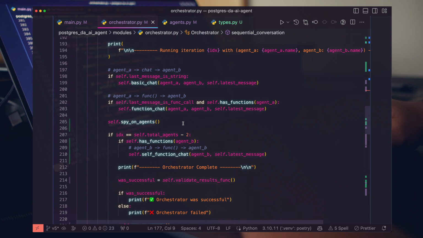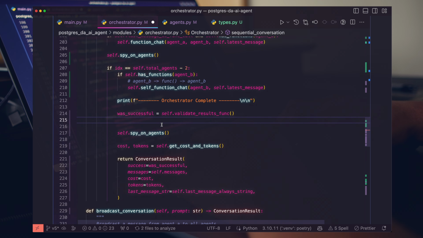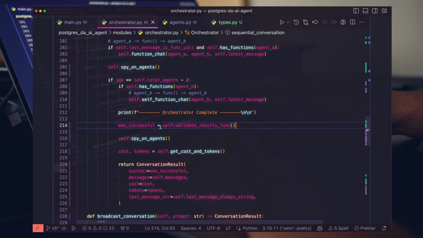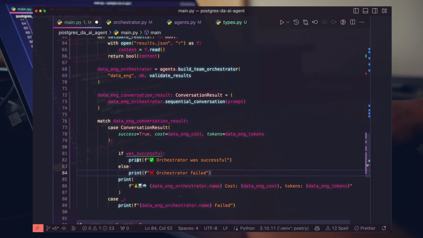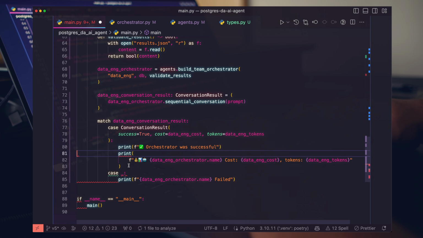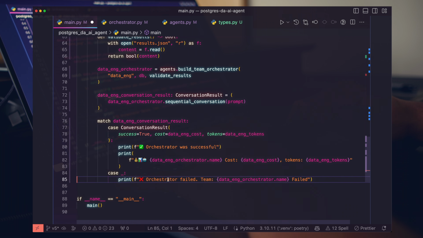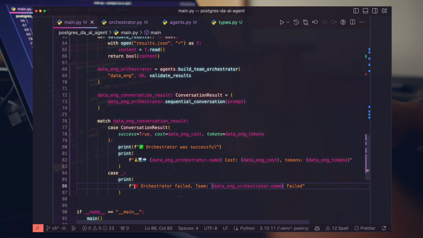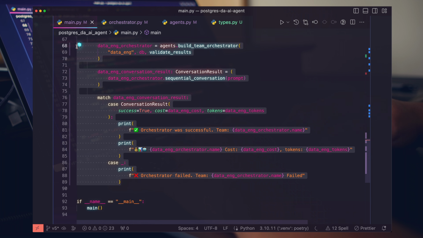We can now pull our was successful statement up and out of these individual functions and just make the conversation flows more just about running, right? So let's go ahead and hop back here. And now if we were successful, I can just print this here at the top. And if we weren't, I can move that here. So I can say this, orchestrator failed team, and then we'll print out the team, and then we'll say that they failed. So now, thanks to the match statement and thanks to the new validator in our orchestrator, we now know that our agent team successfully responded.